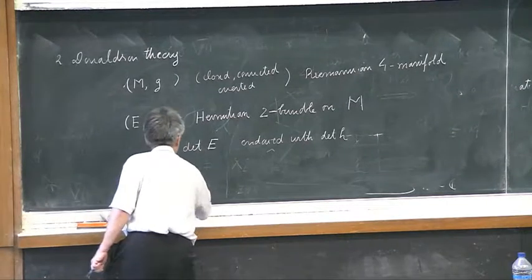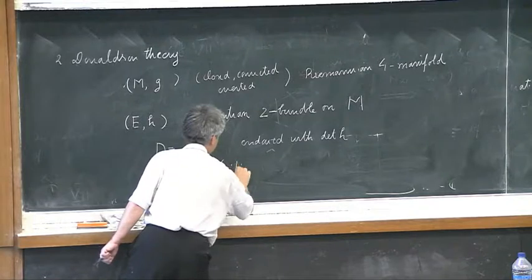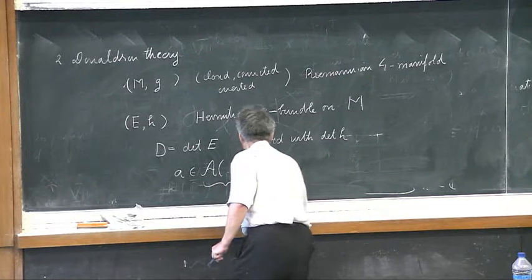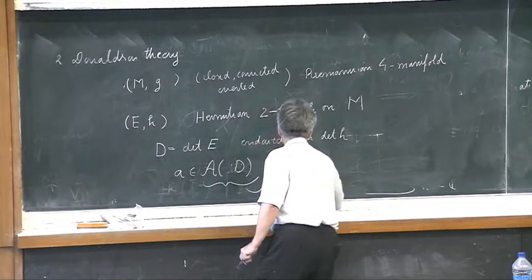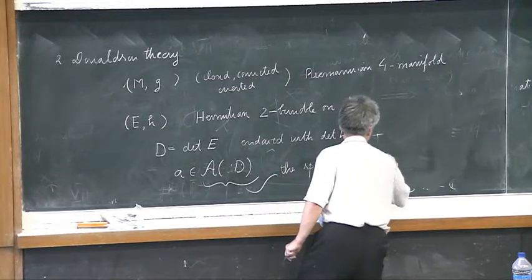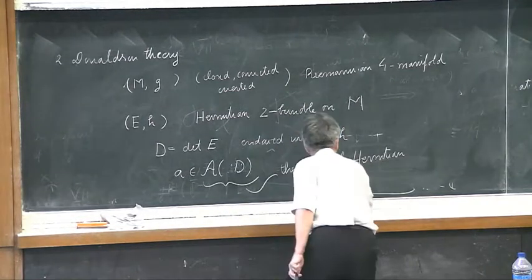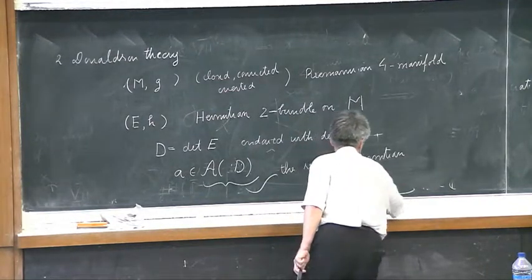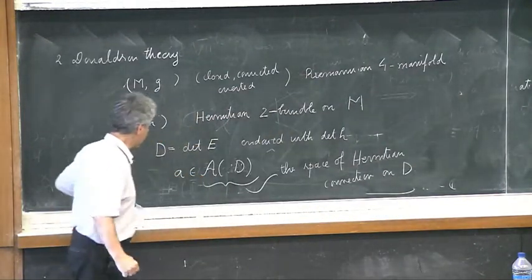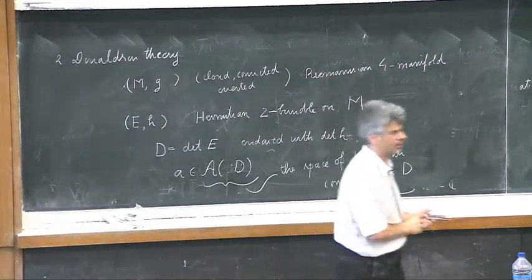And I will fix a connection in D. By A, calligraphic A, I denote the space of Hermitian connections, a convention which I will always respect. It means the space of connections which are compatible with a fixed structure on our bundle.